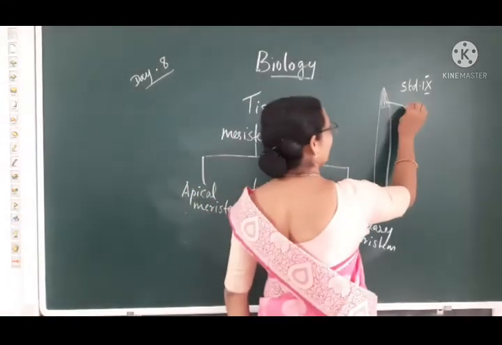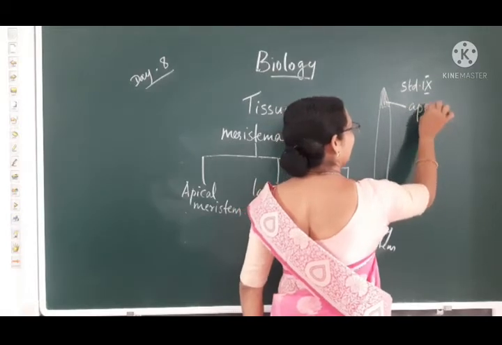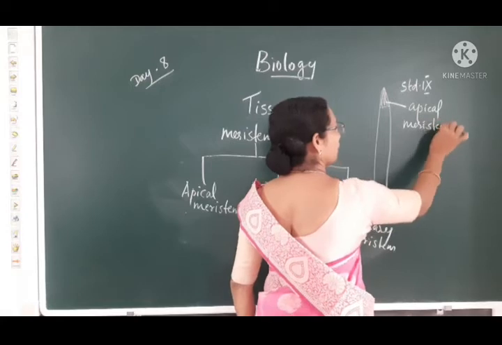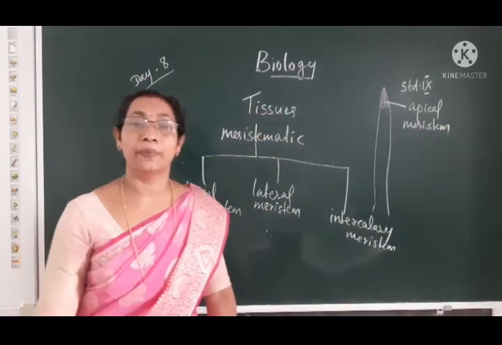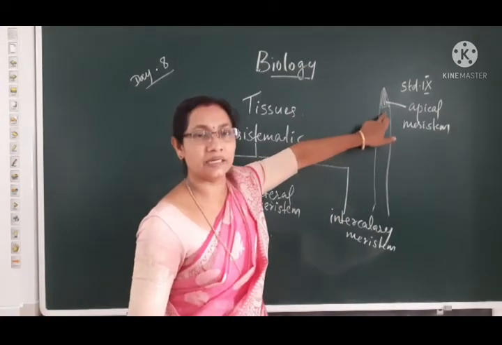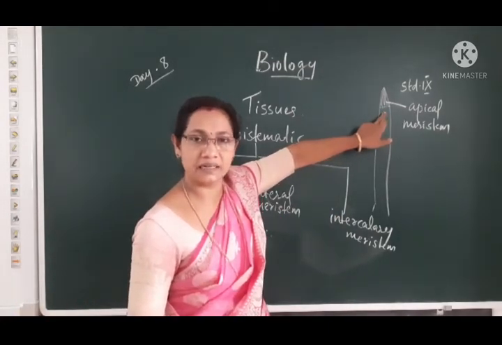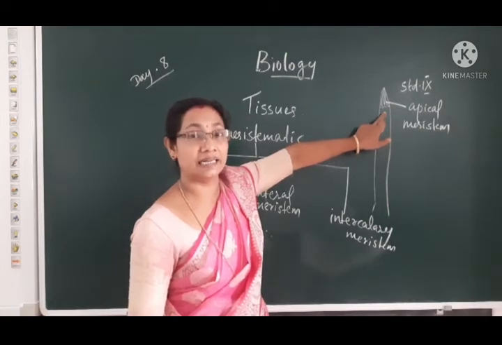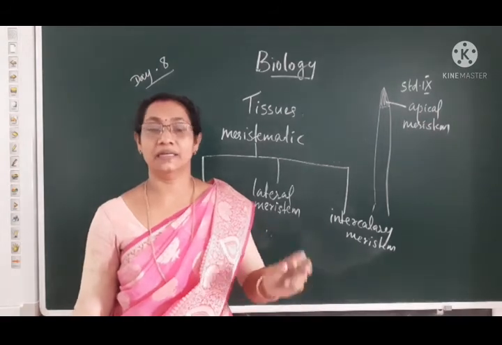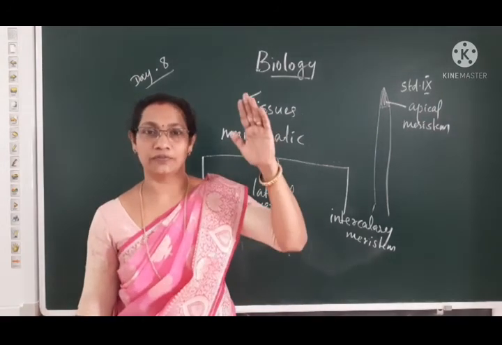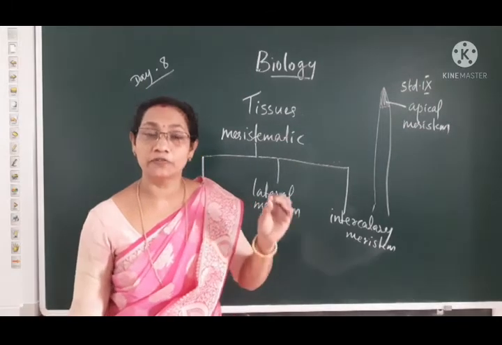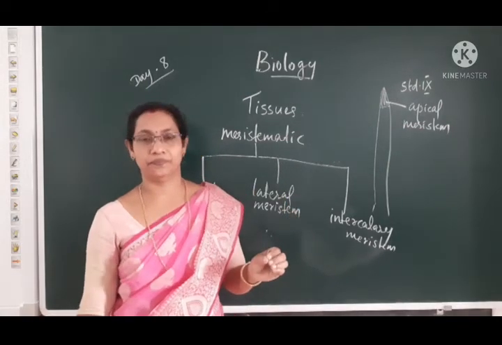This meristem undergoes cell division, and as a result it helps to increase the height of the plant parts. That is the function of apical meristem.